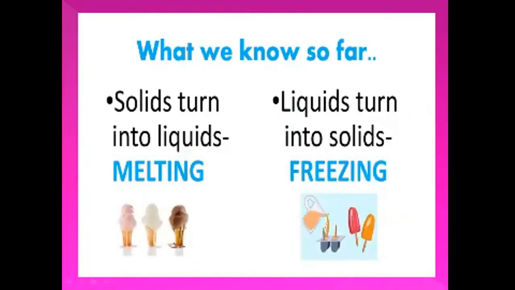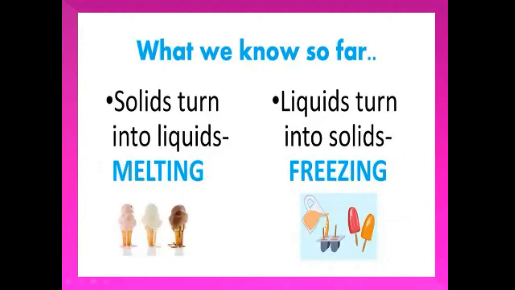What we know so far is that solids turn into liquid after melting. For example, here is an example of ice cream. When we take the ice cream out of the freezer, it will start to melt and it will become soft and milky.